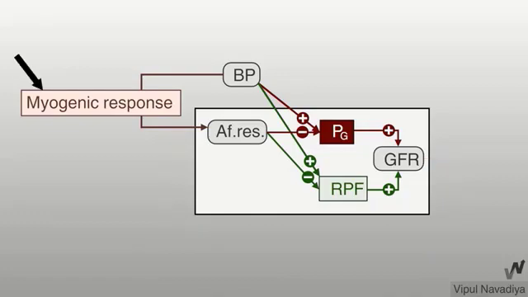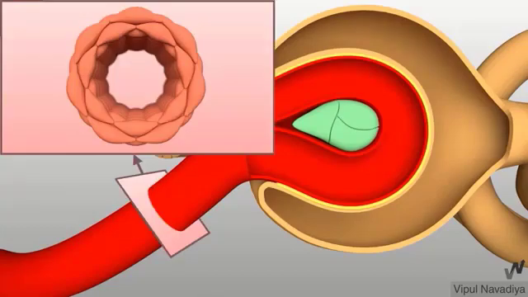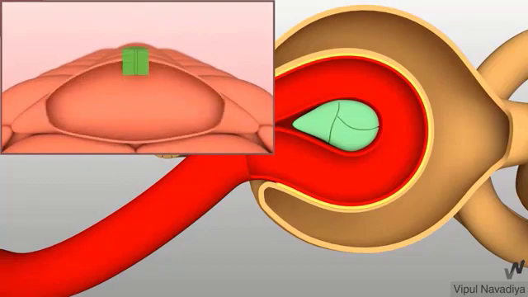Myogenic response is the first. It is the ability of the kidney to control the GFR with increasing blood pressure. This is the cross section of the afferent arteriole. We can see the smooth muscle cell. It contains special channels.